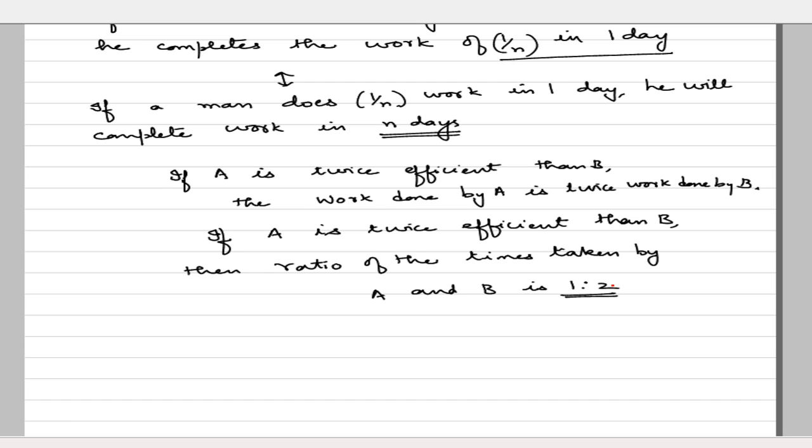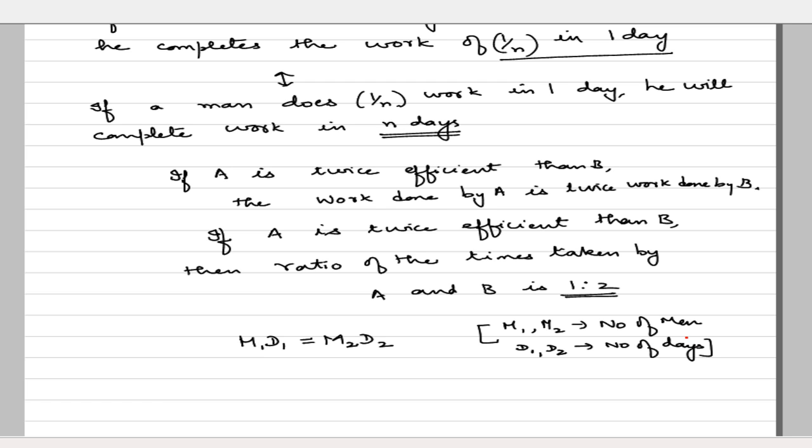There is another concept that we also need to know in the problems involving time and work. That concept is M1 D1 is equal to M2 D2. Here M1, M2 represent the number of men or machines that are doing the work, and D1, D2 represent the number of days taken to do the work. So what this formula means is, if M1 people are working for D1 days, the same work can be done by M2 people in D2 days. So then M1 D1 will be equal to M2 D2.